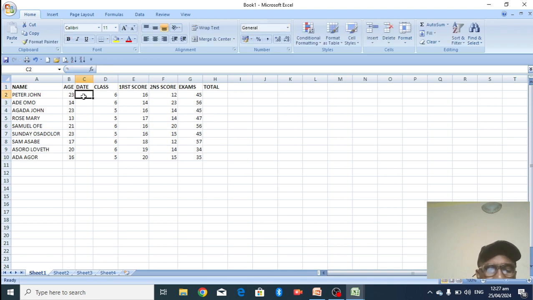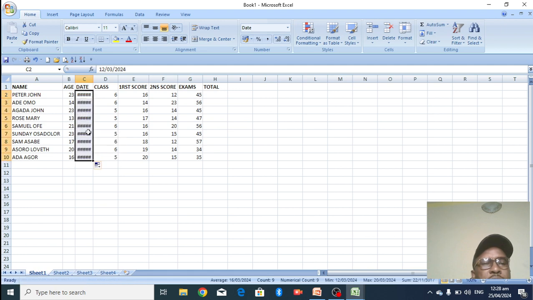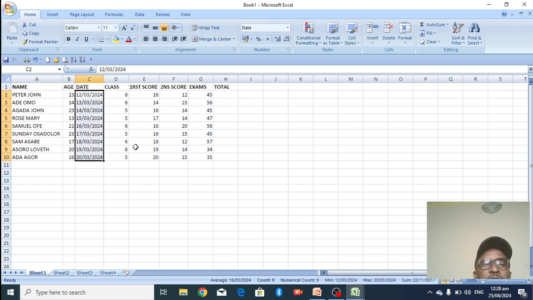In this column we put the date. Let's assume 12 stroke 3, 2024. Let's use the same date for all. Come here and drag it down. You can see this error. What does it mean? It means that this cell is not big enough. What you do is come to this place and enlarge it. Wow, you can see everything has appeared. So that's date.